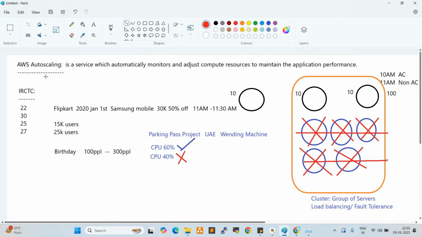Any questions, anyone? Anyone having any questions up to here? This is a very, very important concept. Practically we'll work on this. While working on auto scaling, I'll show you how to configure it, how to check the application, how the service will be increased, and how it will be decreased, right? So practically we'll see that. Any questions, anyone so far?